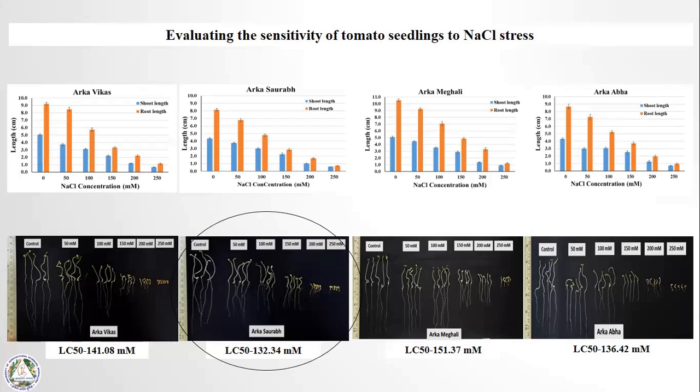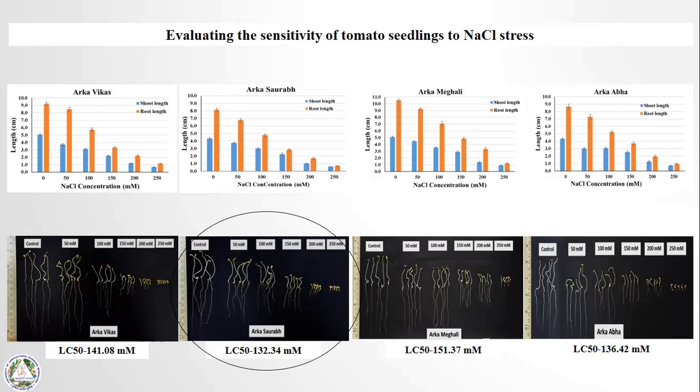Then uniformly germinated seeds were placed on germination paper containing different concentrations of NaCl and allowed to grow for 7 days. After the seventh day of incubation, shoot length and root length were recorded, analyzed, and compared. Here I'm showing the seedling length of all 4 genotypes in a graph, where the x-axis indicates different concentrations of NaCl and the y-axis indicates the seedling length. The blue bar indicates the shoot length and the red bar indicates the root length.